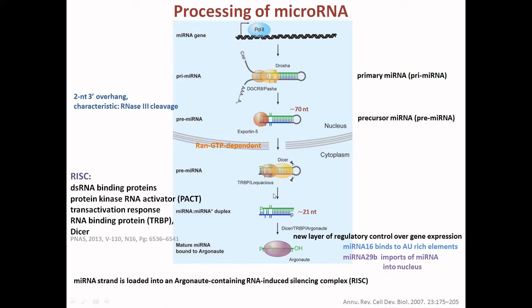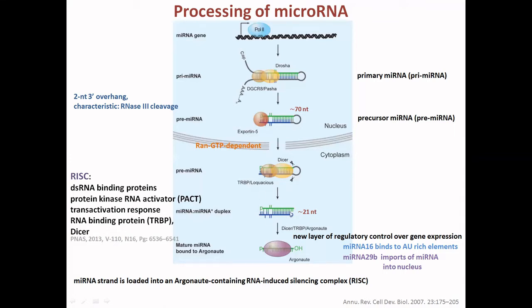In the cytoplasm, there is another RNase III nuclease known as Dicer, in the presence of transactivation response RNA binding protein TRBP and Loquacious. This pre-microRNA will be processed into a 21 nucleotide miRNA/miRNA star duplex.